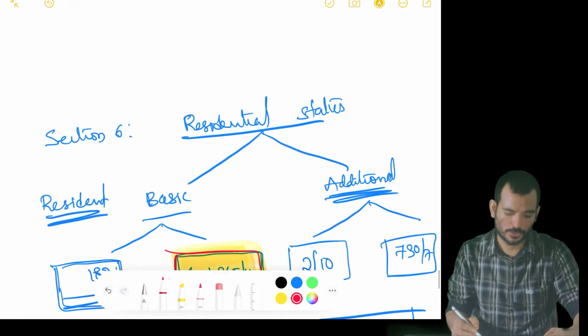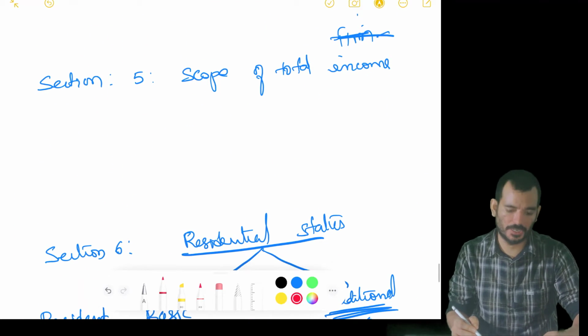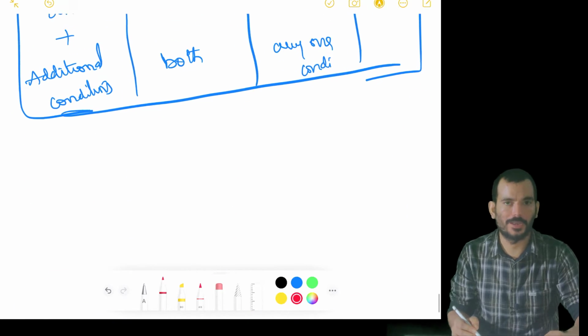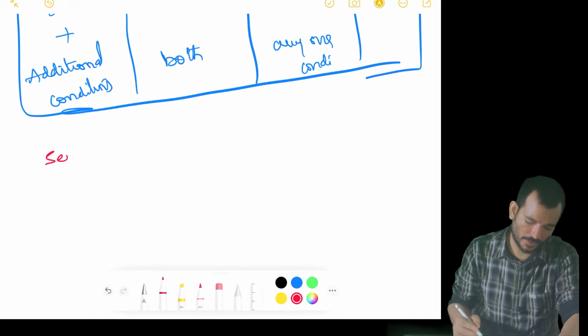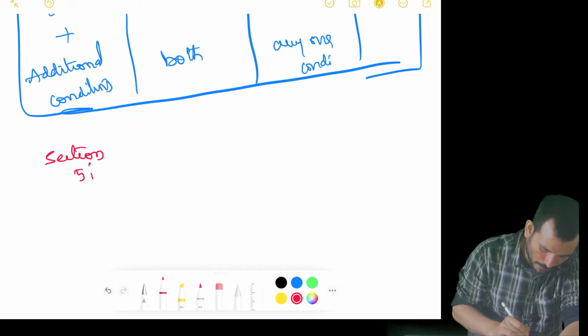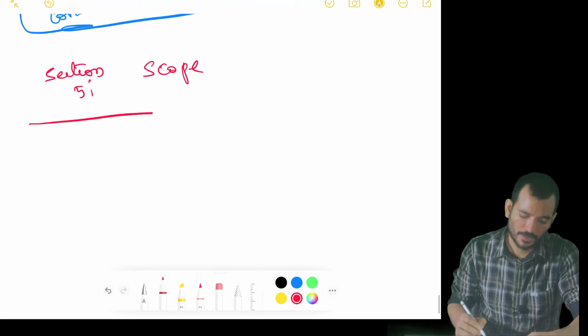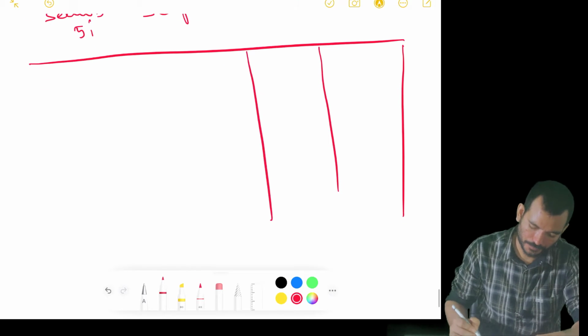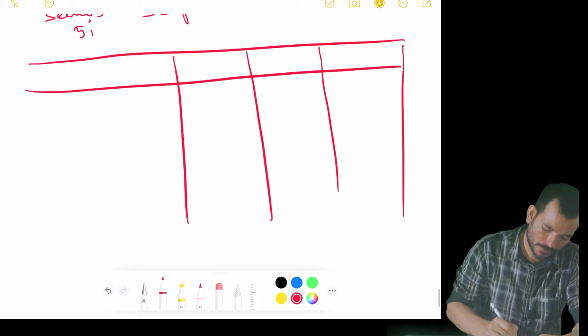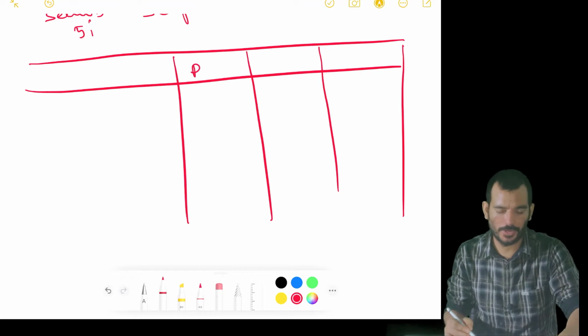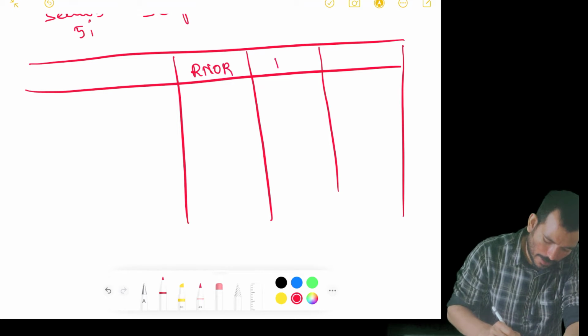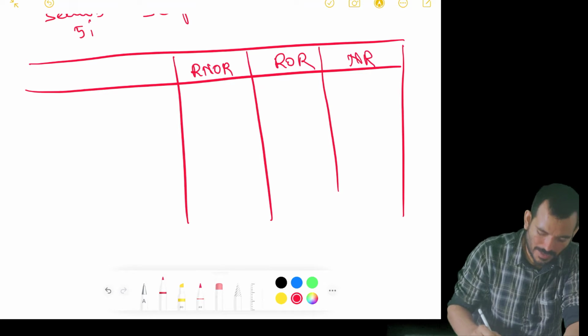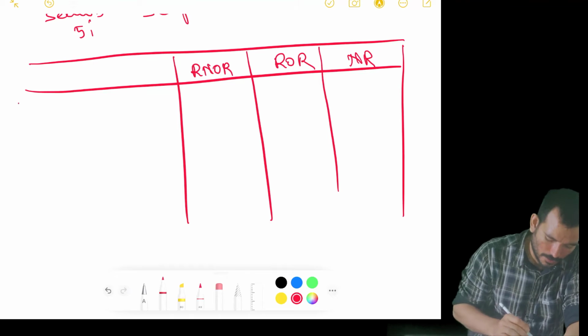Based upon this question, this is what we have for residential status. And coming to scope of total income, this section is very important and we will solve some questions also. Section 5, scope of total income. For that you have to remember this format, you will get 6 to 8 marks on this. RNOR, ROR. Logic also I'll explain, but in examination you have to remember the format.